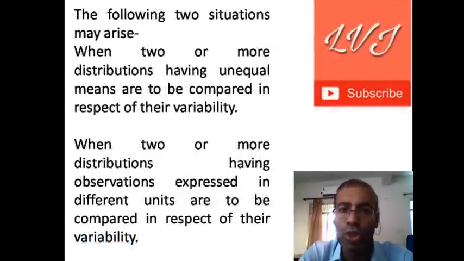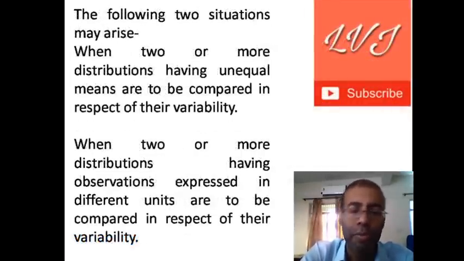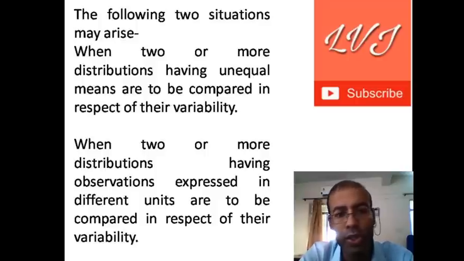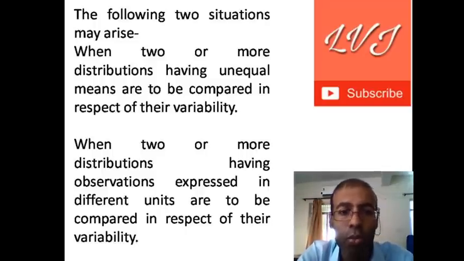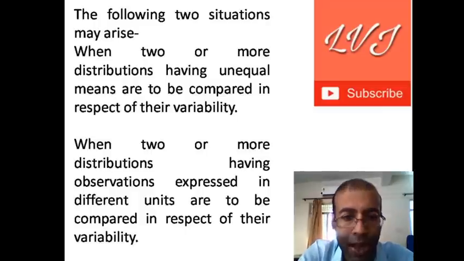The following two situations may arise. The first situation is when 2 or more distributions having unequal means are to be compared in respect of their variability. And the second situation is when two or more distributions having observations expressed in different units are to be compared in respect of their variability.